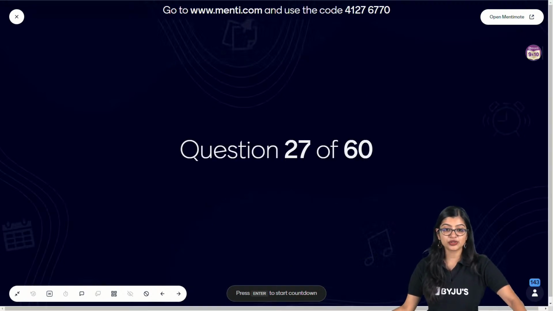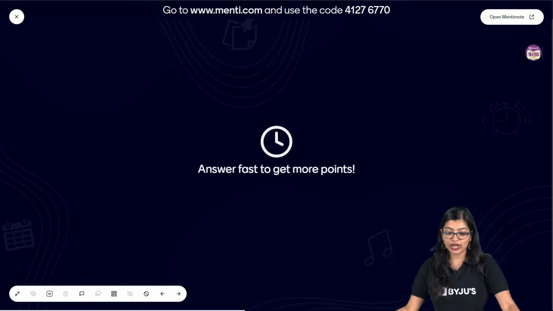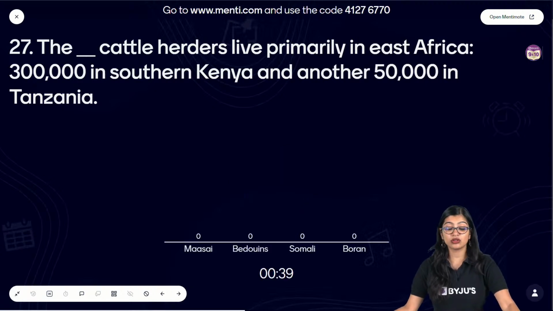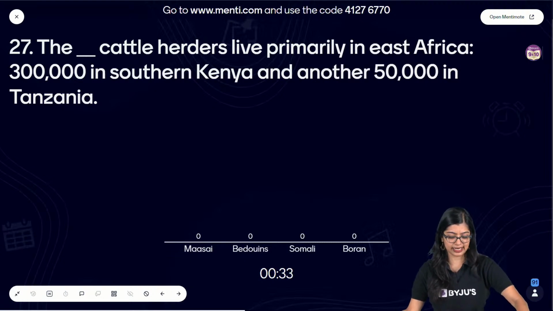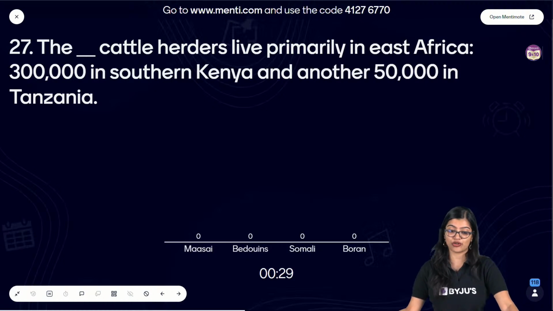Now moving on to the next one, question number 27. Let's have a look. The Dash cattle herders live primarily in East Africa, around 3 lakh of them in southern Kenya and another 50,000 in Tanzania. Is it Maasai, Bedouin, Somali or Boran tribe? Which cattle herders is it?